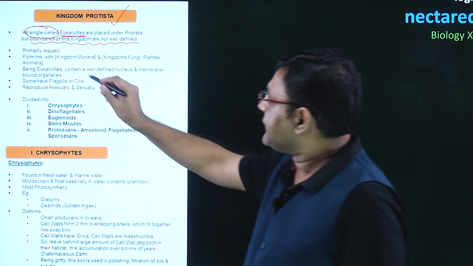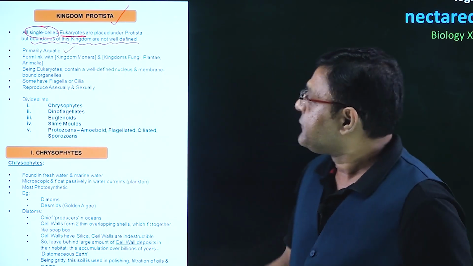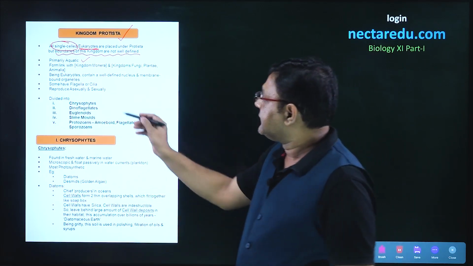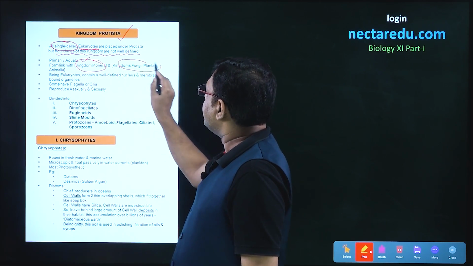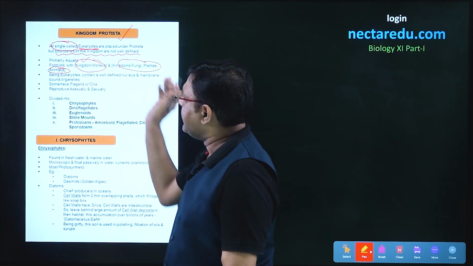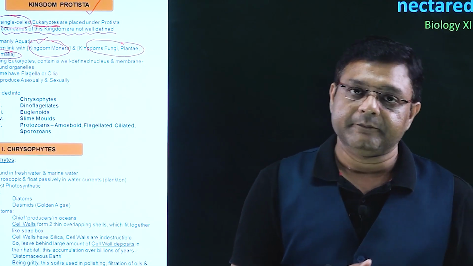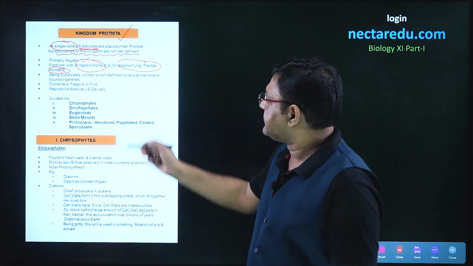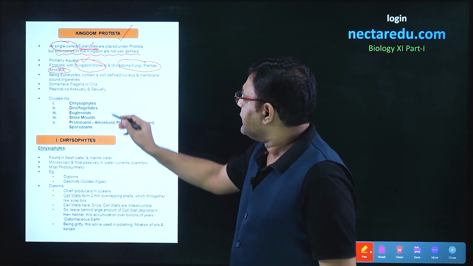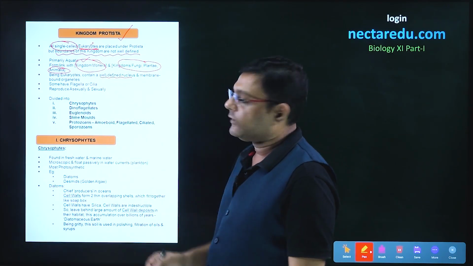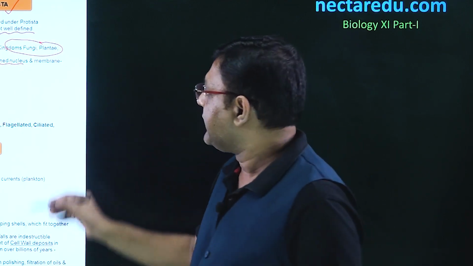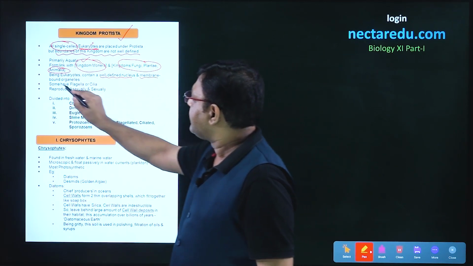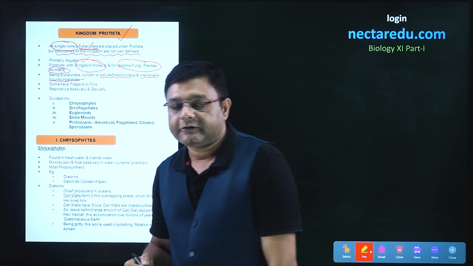The organisms are primarily aquatic, and Protista forms the link with the kingdom Monera and the kingdoms Fungi, Plantae and Animalia that come after it. Since the cell is eukaryotic, it will have a well-defined nucleus with a nuclear membrane, as well as membrane-bound organelles.